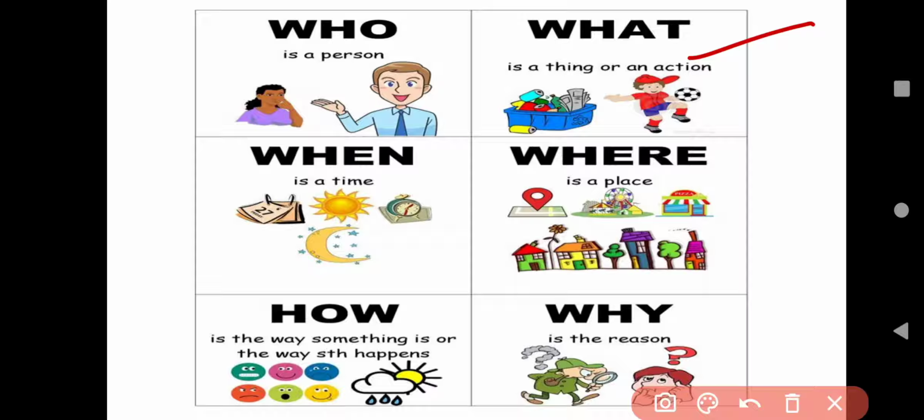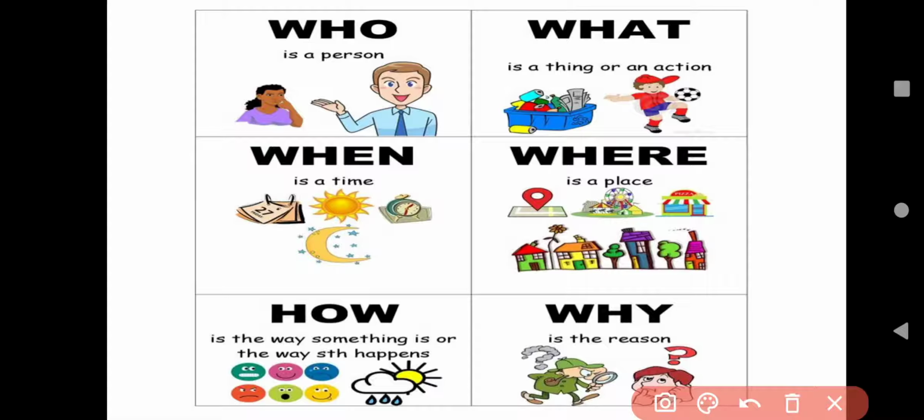Means when you talk about things, stuff or any action, that time you will use what. Like, what are you doing? What is this? Okay. And the next is when. When is a time, means when you have to ask about the time, that time you will use when. Like, when did you come? Or, when are you going?